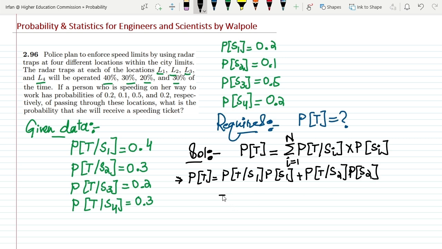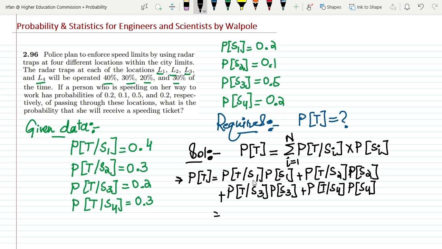Similarly, adding the probability of trapping at S3 multiplied by the probability of S3, and at the end the probability of T given S4 multiplied by the probability of S4. Let me write their values here because all of those are given.